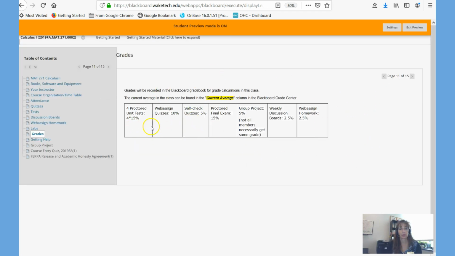Here you can find how the different assignments weigh for your total average, and you can always see what your current average is in your grade book by the current average row or column.